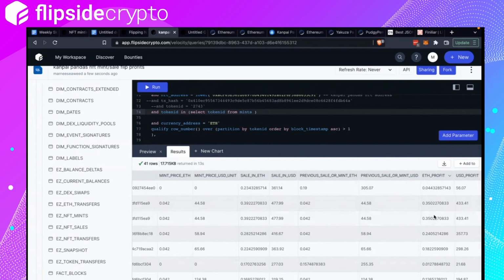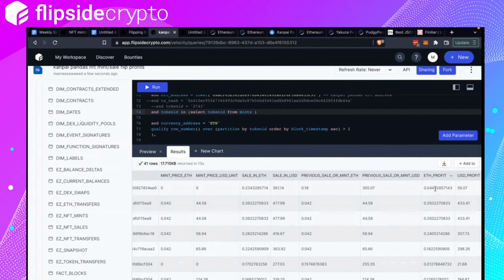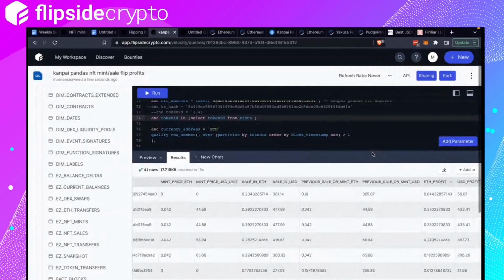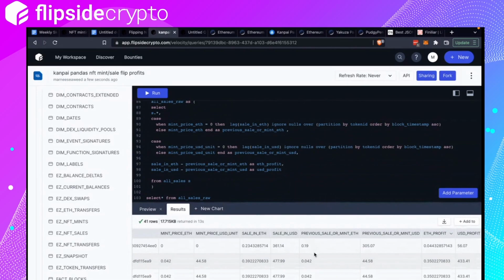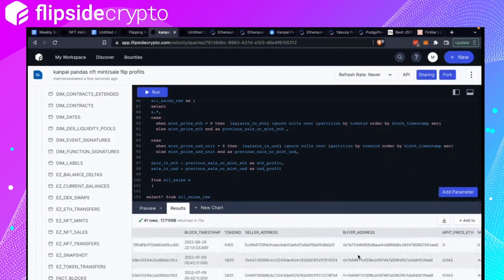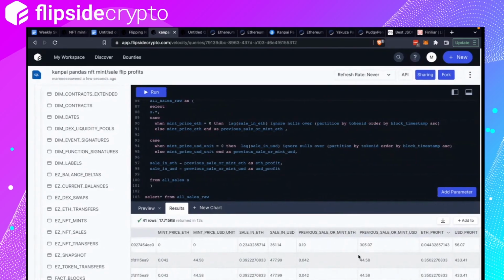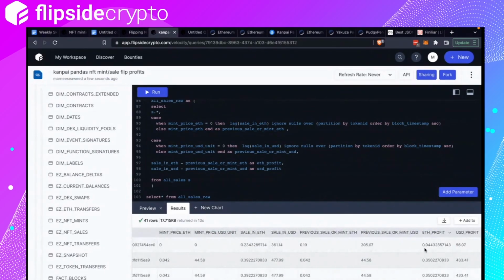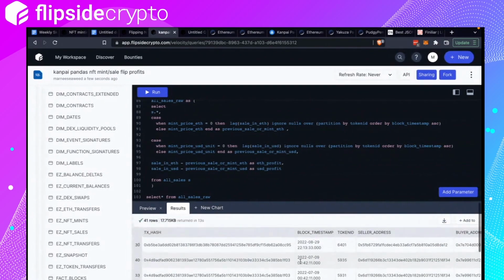Not a lot. Oh, but wait, why is it not filtering right? This is higher than this. Okay, interesting. Yeah, I guess you can do your analysis here. Like, you can sum up the profits by buyer or seller rather. You can sum the profits in USD. You can see which token ID has the highest profit, all that cool stuff.